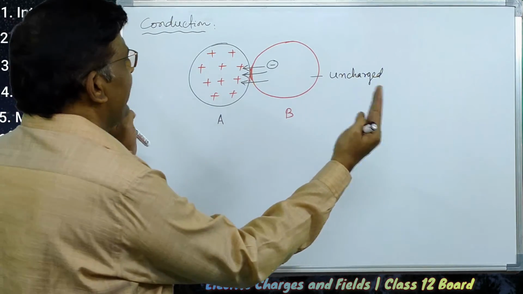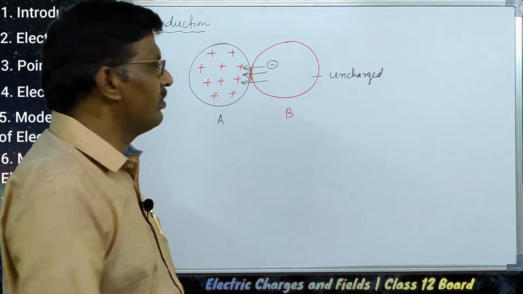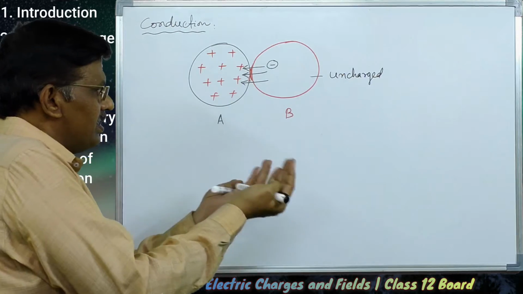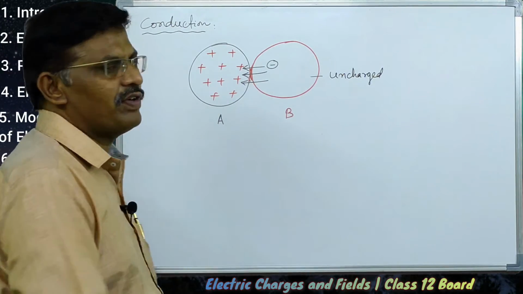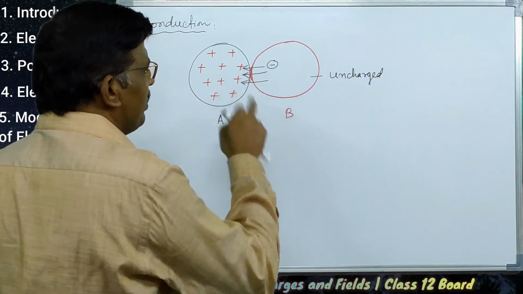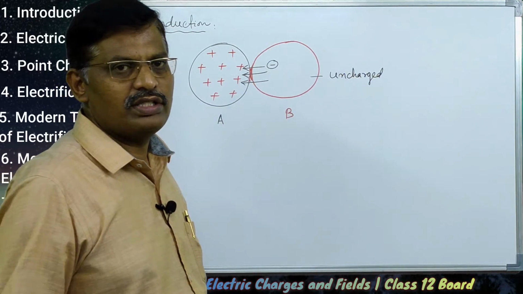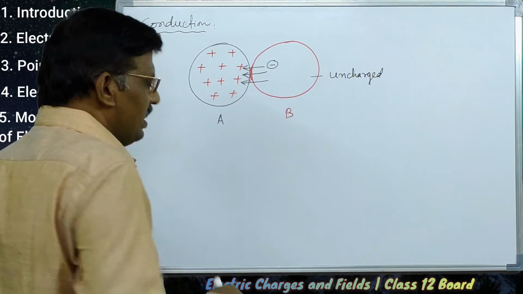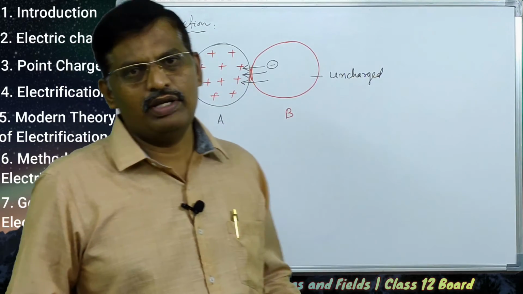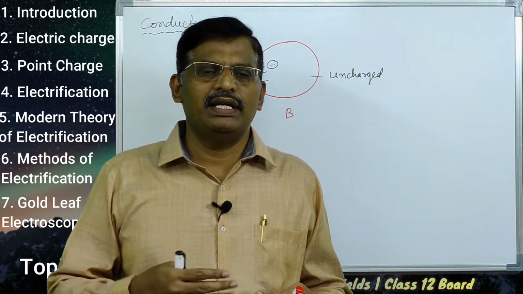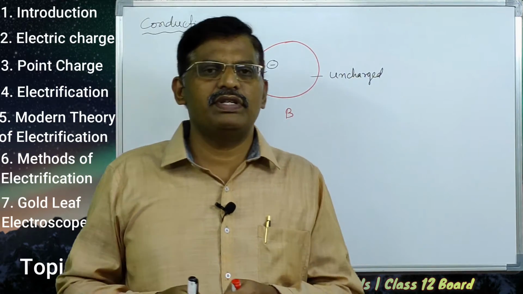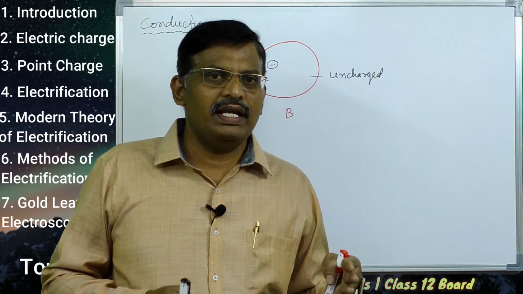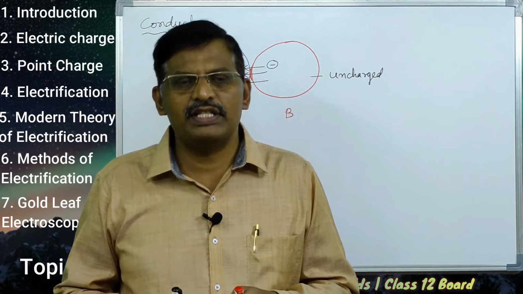When these two are kept in contact, A absorbs some electrons from B, so that B becomes a positively charged body, and A may or may not become a neutral body. A is already positively charged and B now becomes a positively charged body.